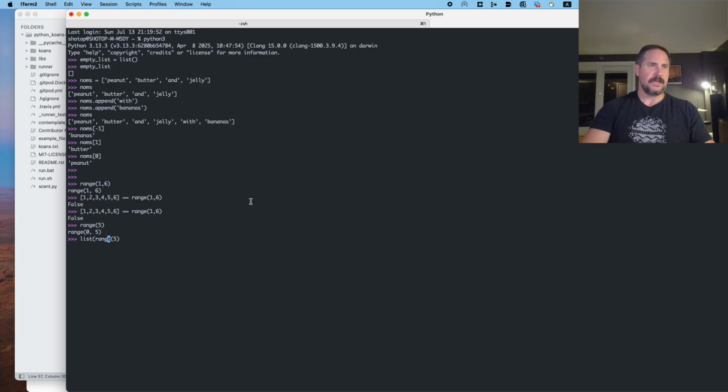I don't know in this IDE how to jump to the very end of a line. So a range 5 is exclusive as well. It doesn't include the integer in the parameter here, but everything up to it.